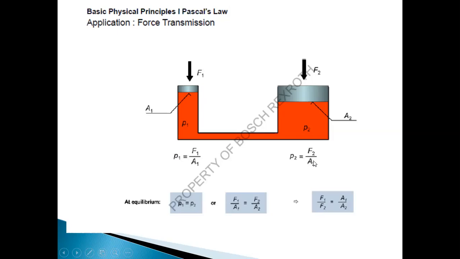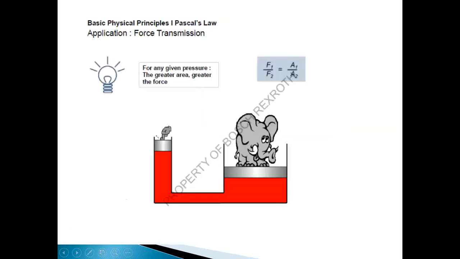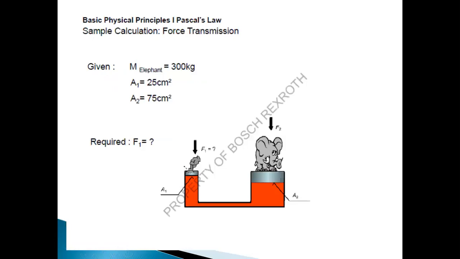If the area is more, the load is more. Just by making different piston sizes, or different areas, we can uplift more load with less effort. This is the application of Pascal's law. So here you can see that this smaller load can uplift this elephant, which means a higher load.